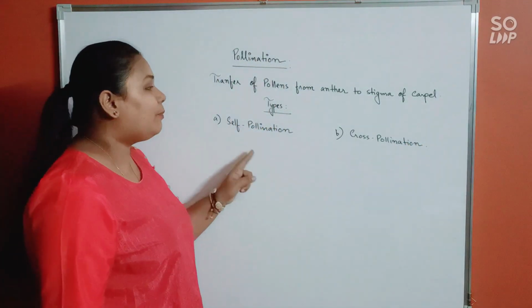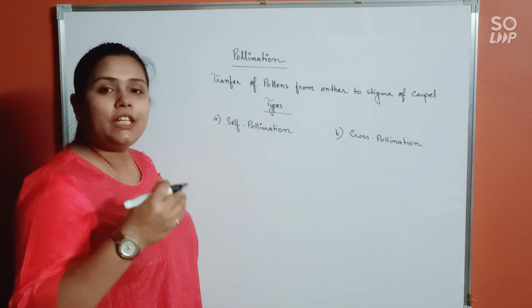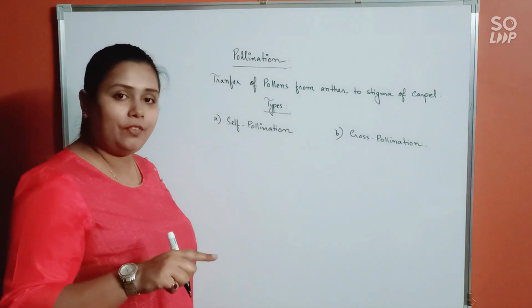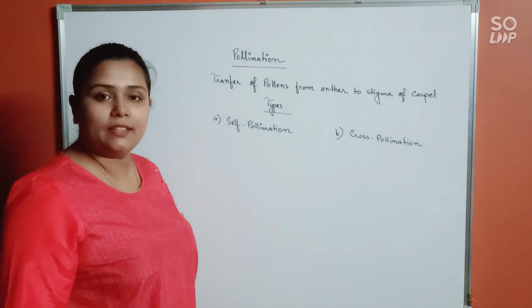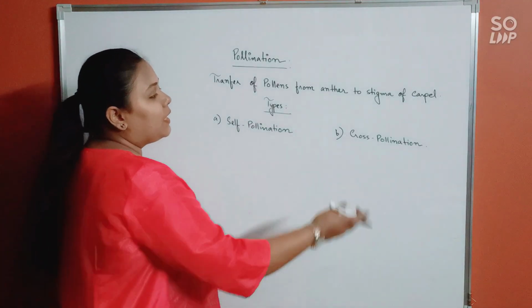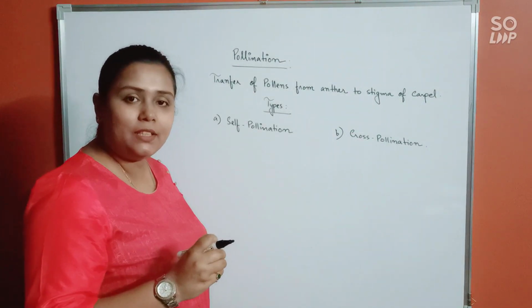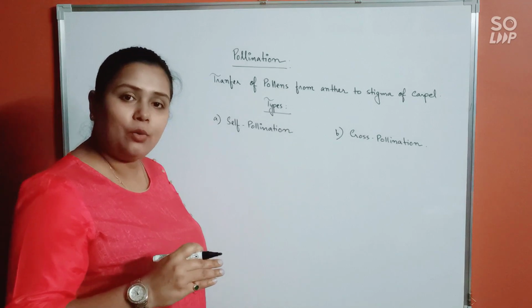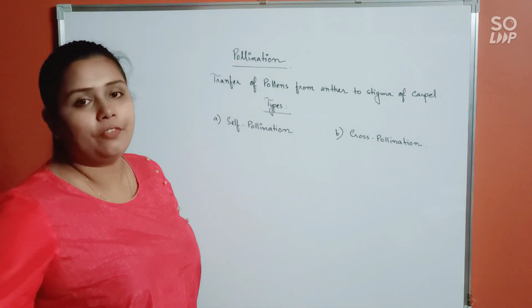Alright? Self-pollination means when the pollen grain from a flower reaches the stigma of the same flower or else a different flower but belonging to the same plant. Whereas in cross-pollination, the pollen grain from one plant or one flower reaches the stigma of a completely different flower that belongs to a different plant.